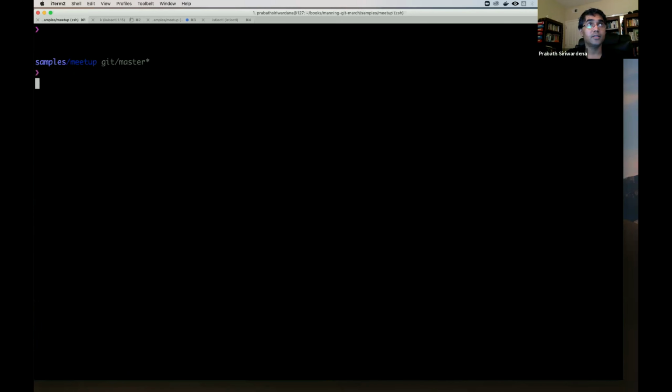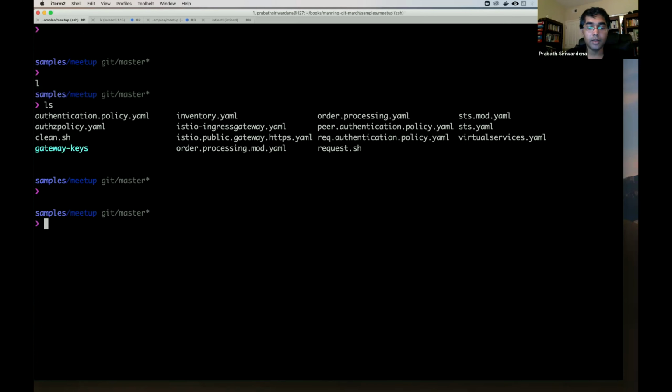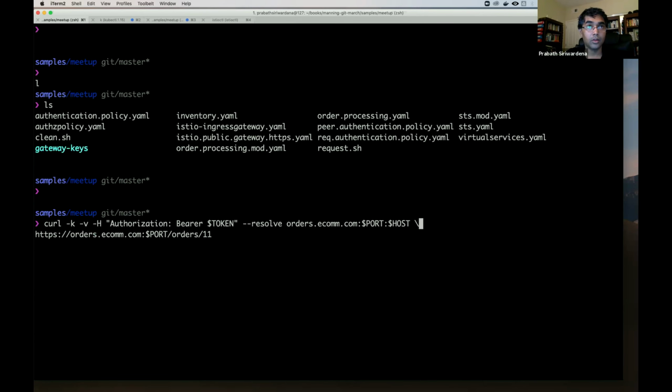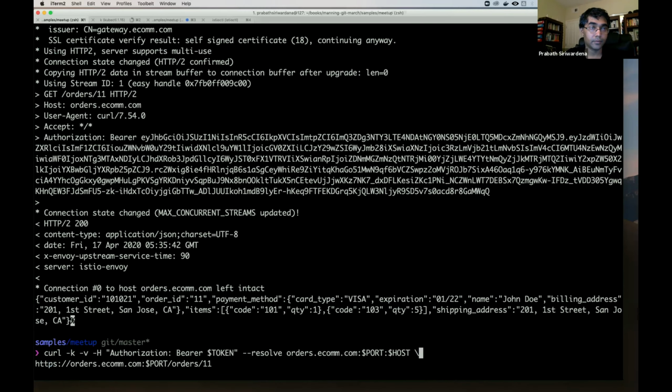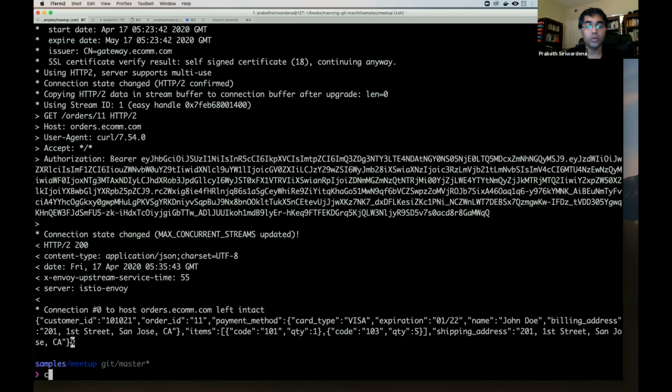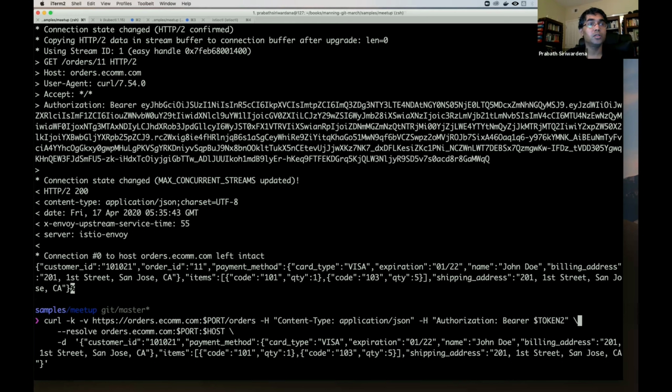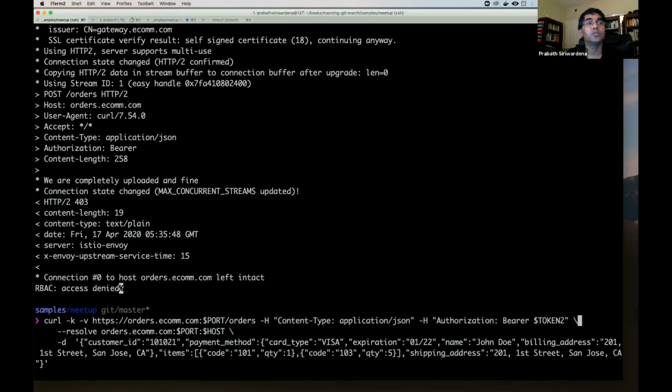So it will take some time to update the environment. Let's run and see. Okay, so this should ideally pass, right? Because this is a GET. Okay. So now let's do another curl with the POST. This should fail. Yeah, so this fails.